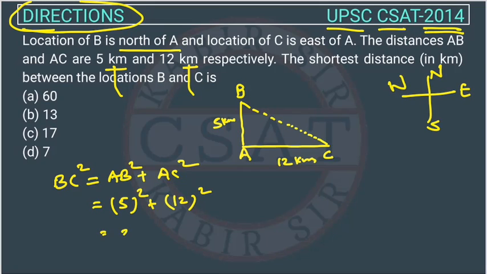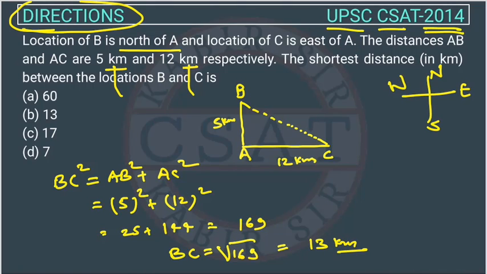So this will be 25, this will be 144 and the total will be 169. Now BC will be equal to the square root of 169, and the square root of 169 is 13. So BC is equal to 13 kilometers. So the answer is option B. The distance between B and C is 13 kilometers.